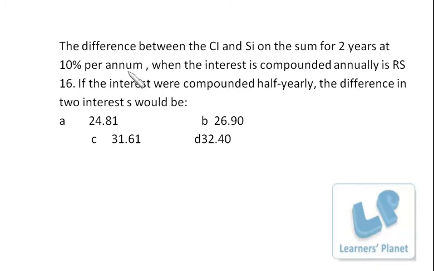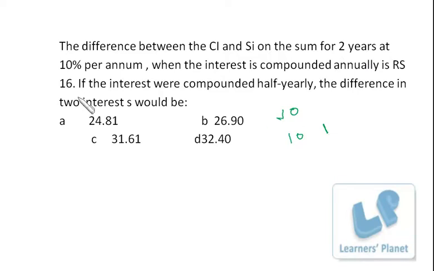And at 10% per annum simple interest, the simple interest each year must be 10 rupees and 10 rupees. And the compound interest is nothing but the interest on interest. For the second year, 10% of the 10 that you got in the first year is 1. So the difference between compound interest and simple interest on the sum for 2 years at 10% is 1 in this case.